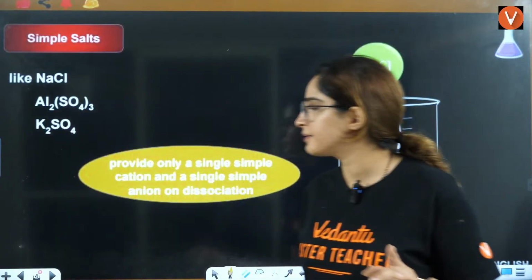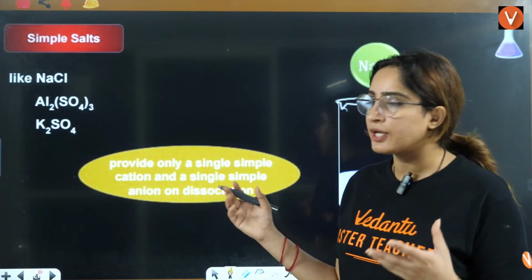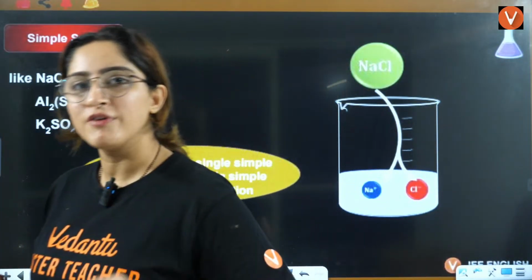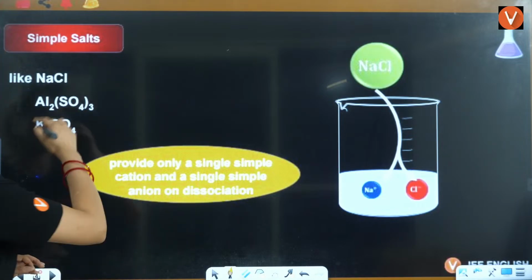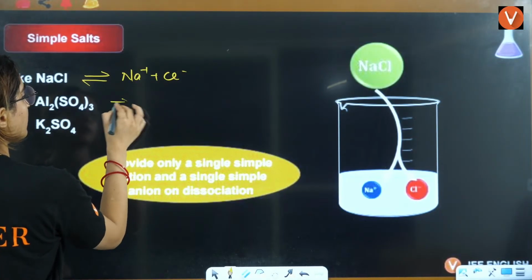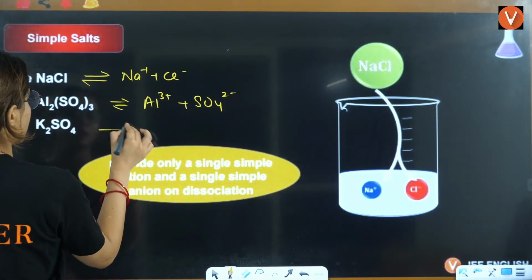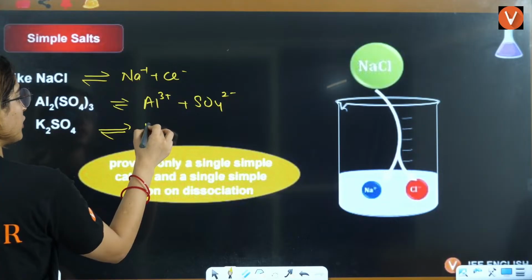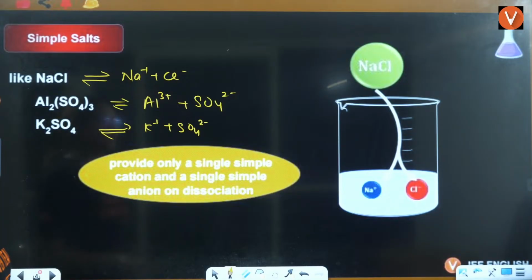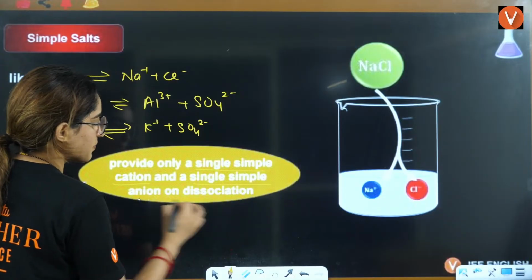Simple salts are like NaCl, Al2(SO4)3, K2SO4. These are the simple salts, which on dissociation give individual ions. They provide only a single simple cation and a single simple anion.